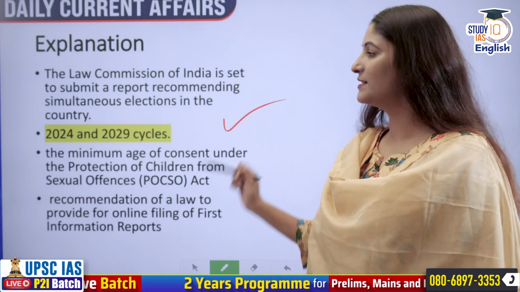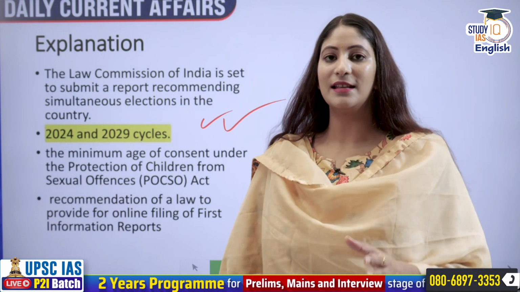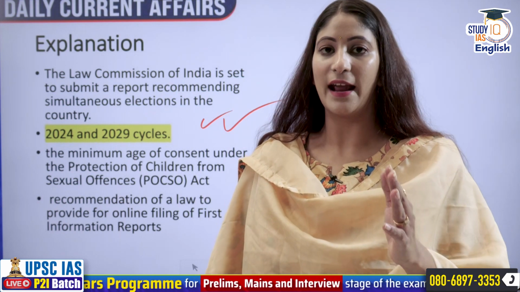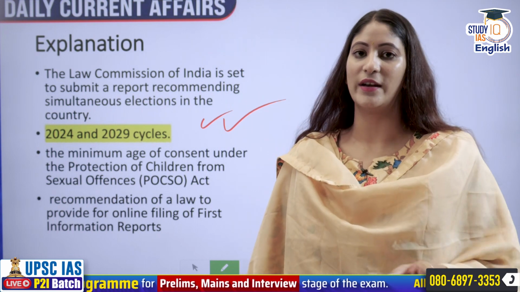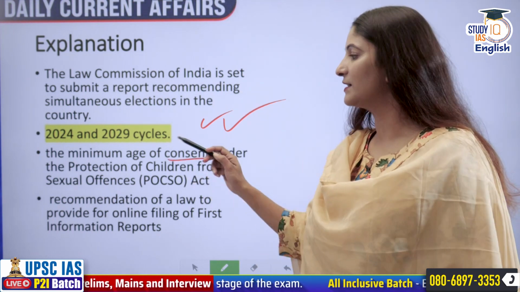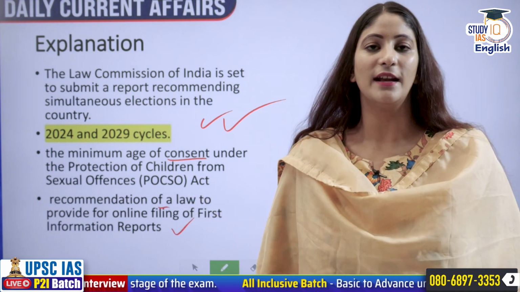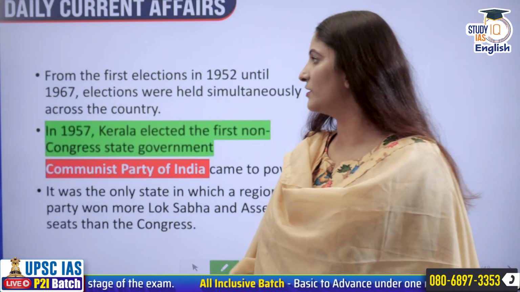The Law Commission of India is set to submit a report to recommend simultaneous elections, which could be as early as 2024 or definitely by the 2029 elections. Other reports are also being submitted: on the minimum age of consent under POCSO, and a recommendation of a law to provide for online filing of first information reports.